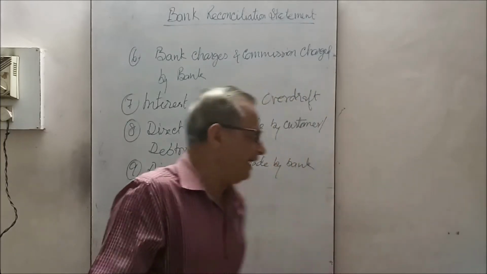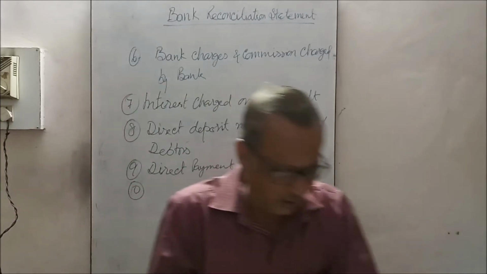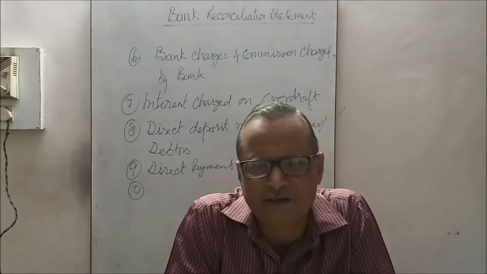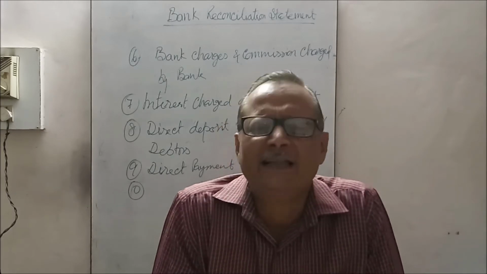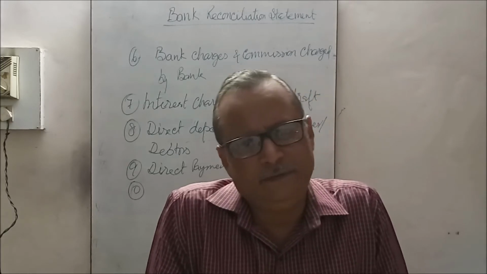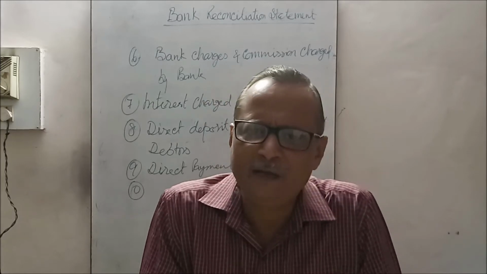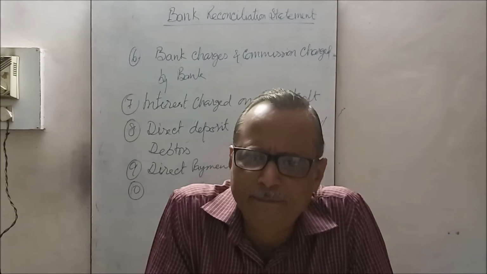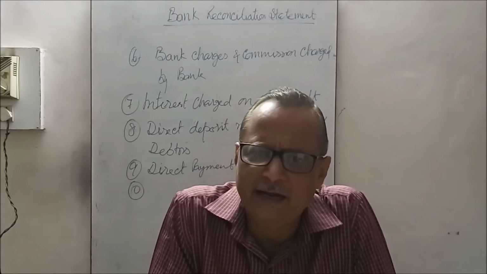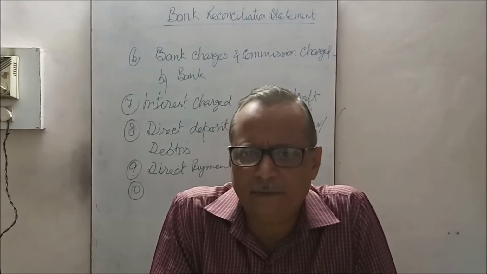Sometimes what happens is any wrong entry made by the bank in the passbook. It is wrongly recorded: while recording, the item is to be debited but it is credited, or it is to be credited but wrongly debited. Or sometimes in the account of the customer, an amount is wrongly entered in another account.